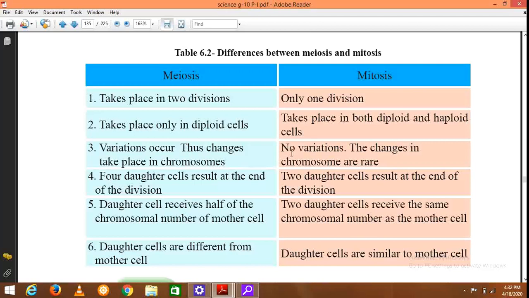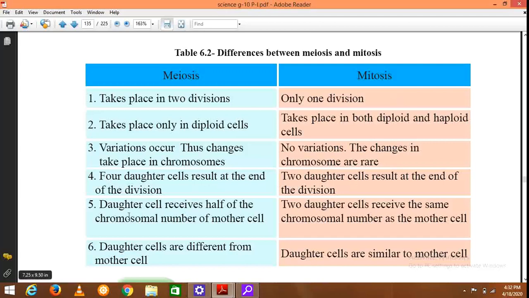The changes in chromosomes are very, very rare. That is why we said the two cells are identical to each other and equal to their mother cell as well. During meiosis, 4 daughter cells result. During mitosis, only 2 daughter cells result.